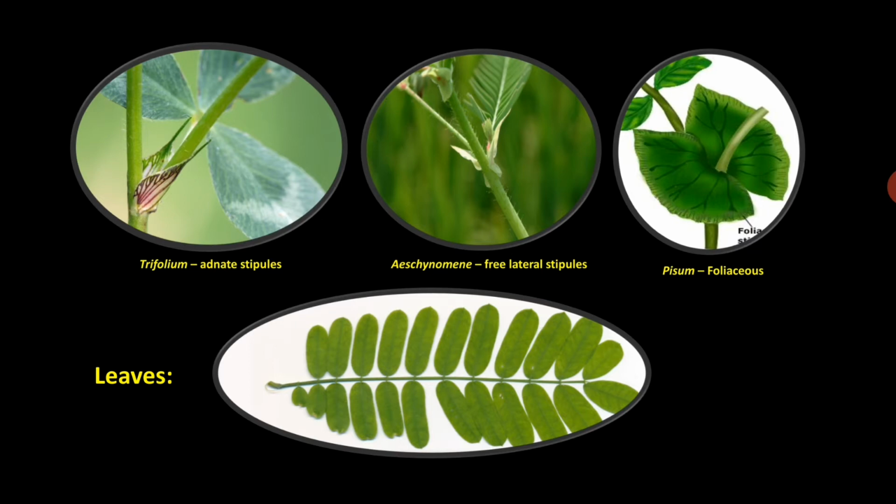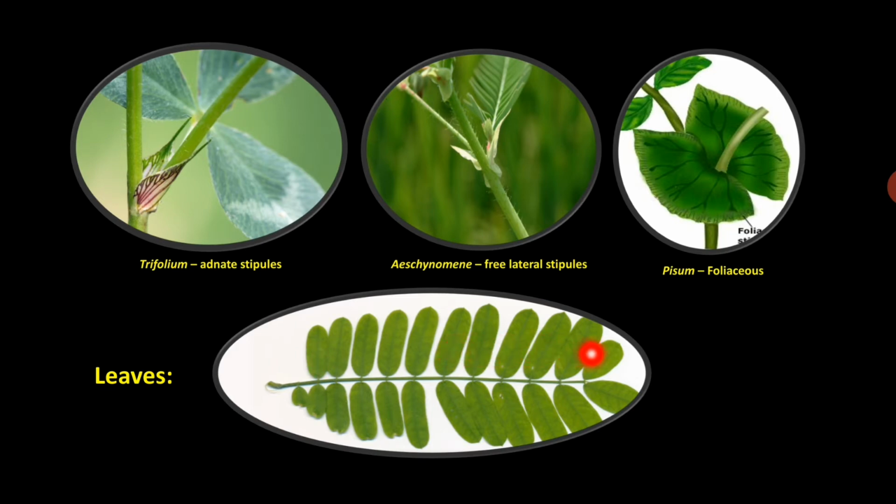Then coming to leaves, a great variety of leaves are present in this family. Leaves are stipulate and stipules show great variation. Trifolium has adnate type of stipules. Aeschynomene has free lateral types of stipules. Pisum sativum has foliaceous, that means leaf-like stipules. Leaves also have a pulvinous leaf base, that means the leaf base is swollen.